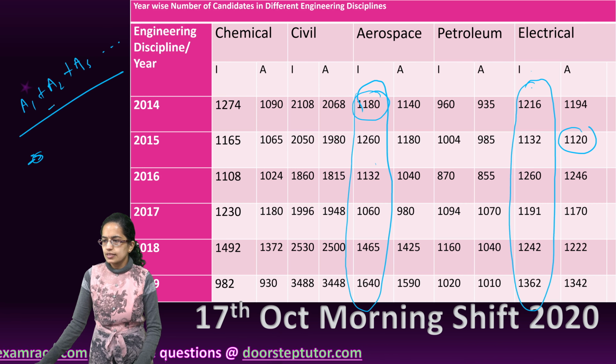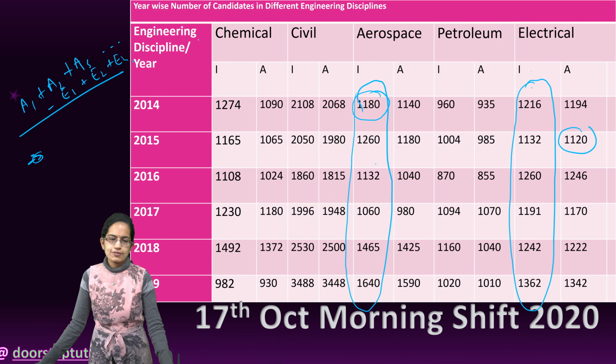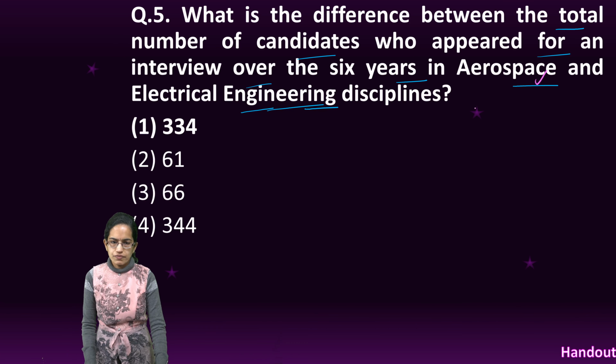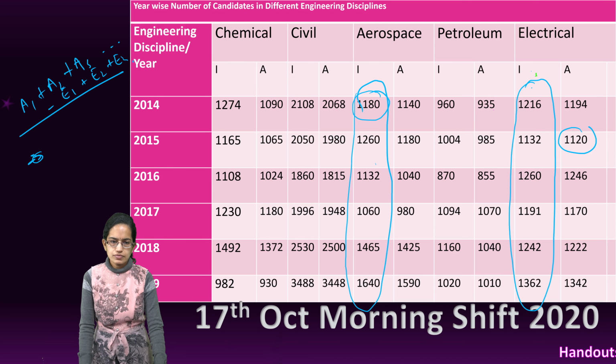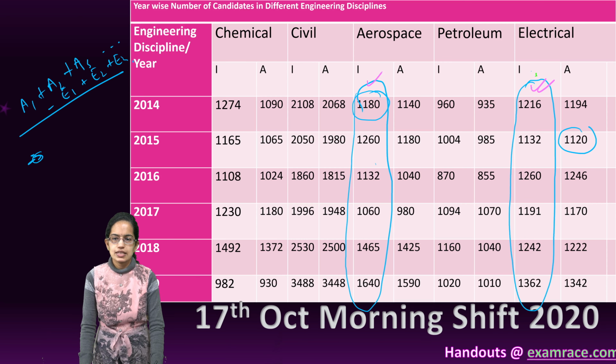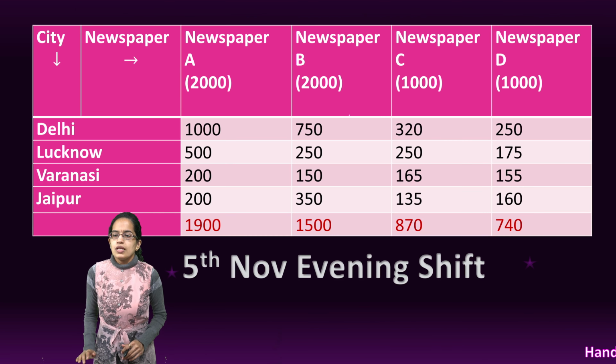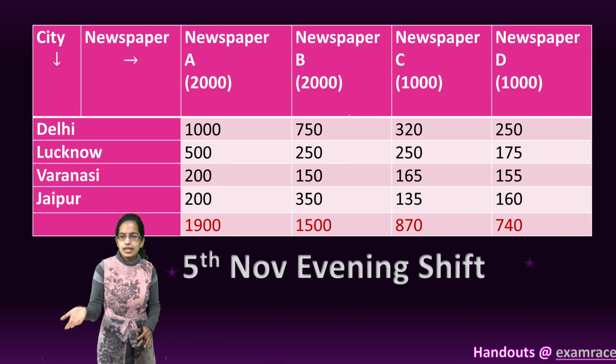So this minus the electrical engineering values. I consider all the values of electrical engineering and aerospace engineering and find the difference between the two. The next type of question, again a similar question.